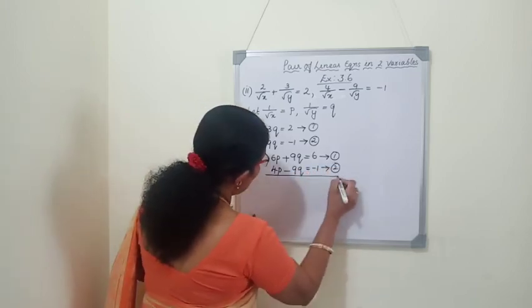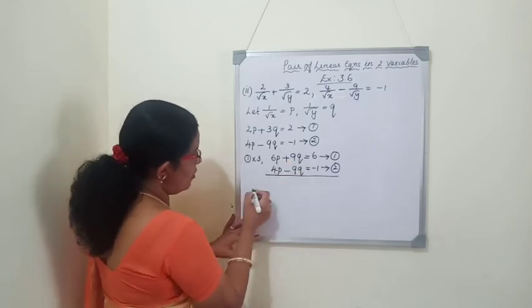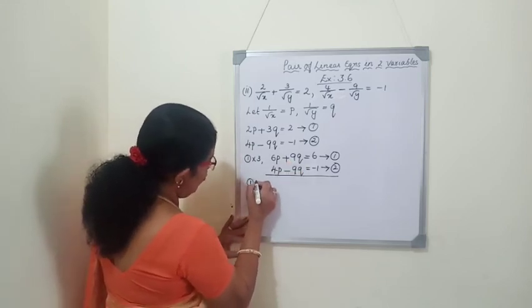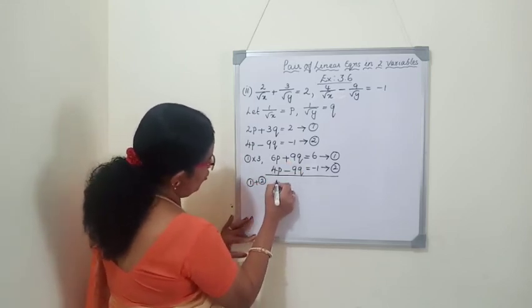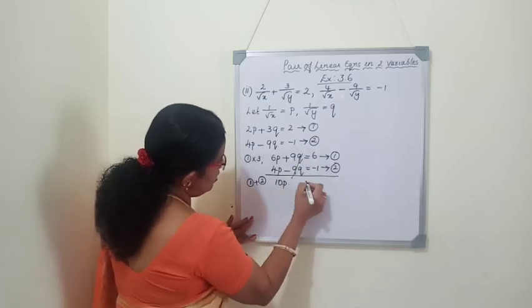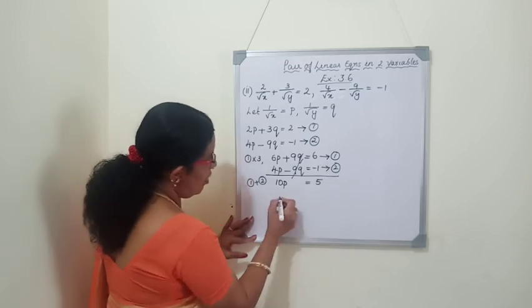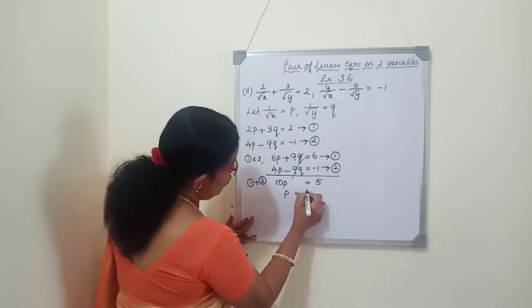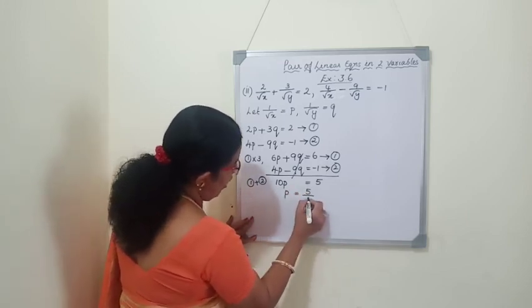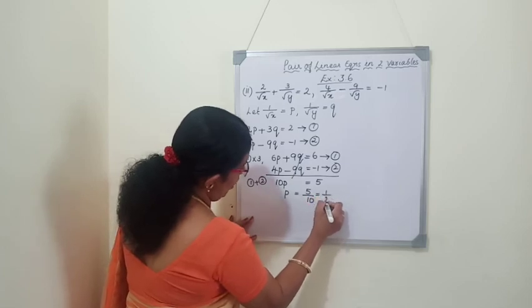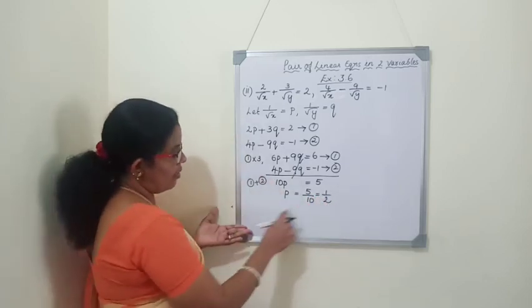Now we will add both the equations because they have opposite signs. Adding equation 1 and 2: 6 plus 4, 10P. 9Q cancels. 6 minus 1, 6 plus minus 1 it is 5. So P is equal to 5 by 10, is equal to 1 by 2. So the value of P is 1 by 2.